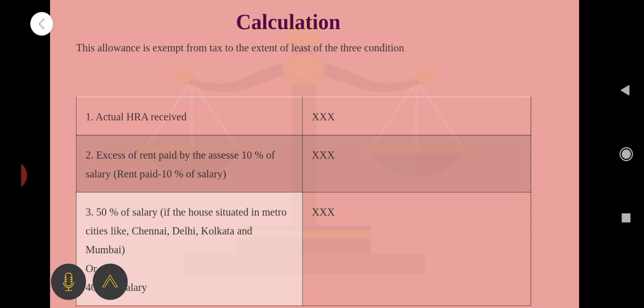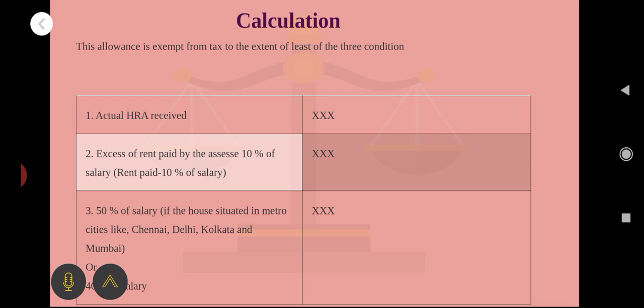First one, the actual HRA received. That we have to consider. Second one, the excess of rent paid by the assessee over 10% of salary, that means rent paid minus 10% of salary. In another way of presentation, the excess of rent paid over 10% of salary will be considered as the second element. And the third element, 50% of salary or 40% of salary.